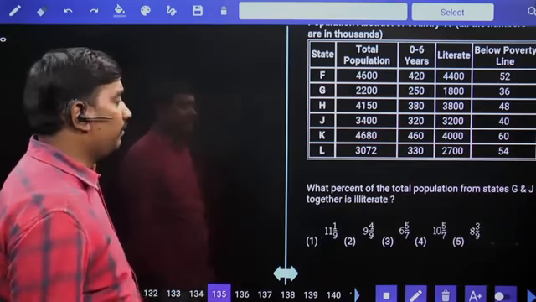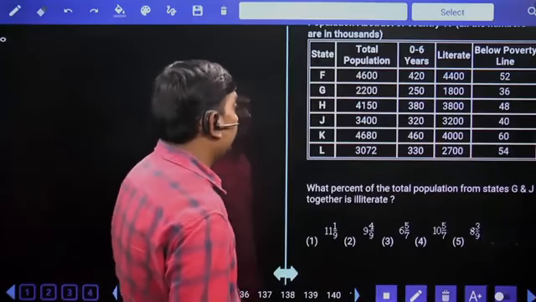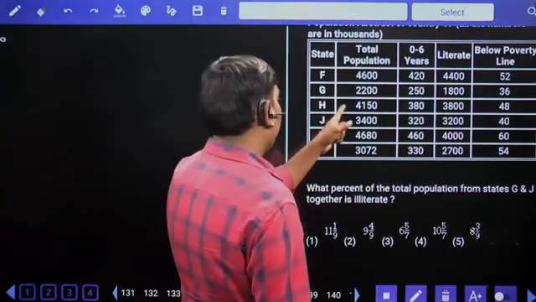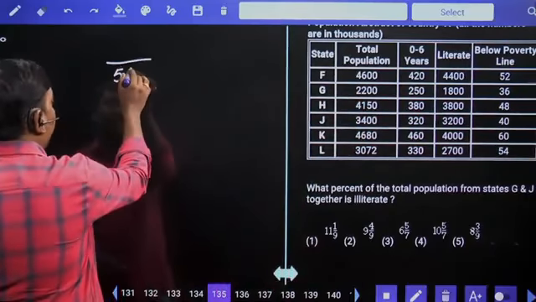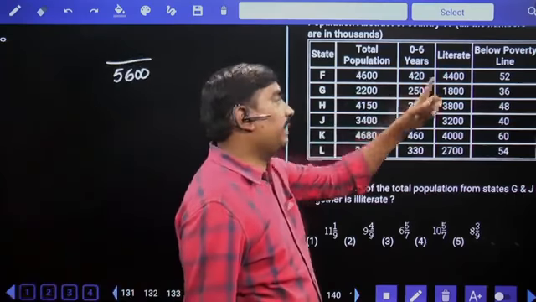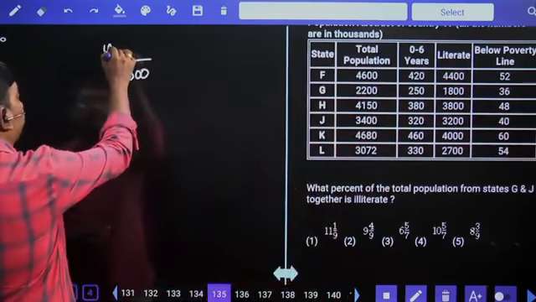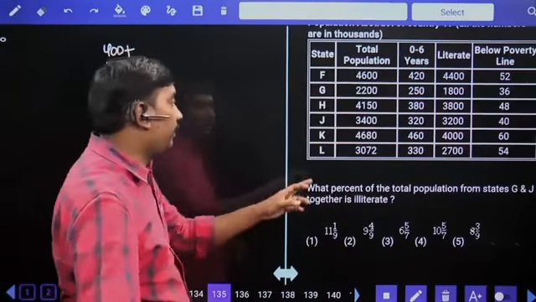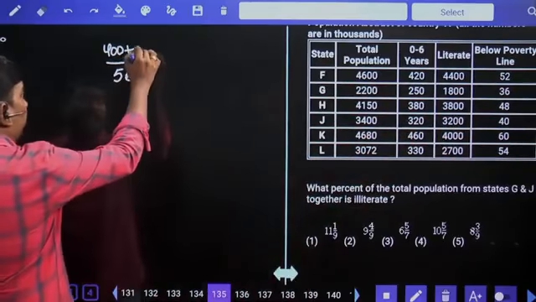What percentage of total population from states G and J together is illiterate? G, J: 22, 34, 56, 5,600. Out of 22, 1,800 are literate, illiterate are 400. Out of 3,400, 3,200 are literate, illiterates are 200.